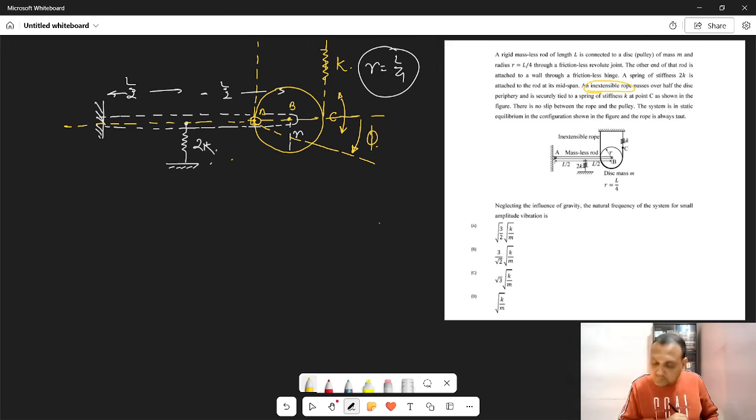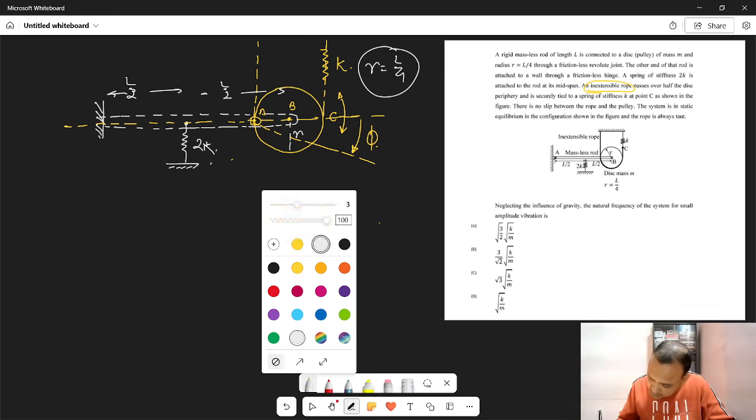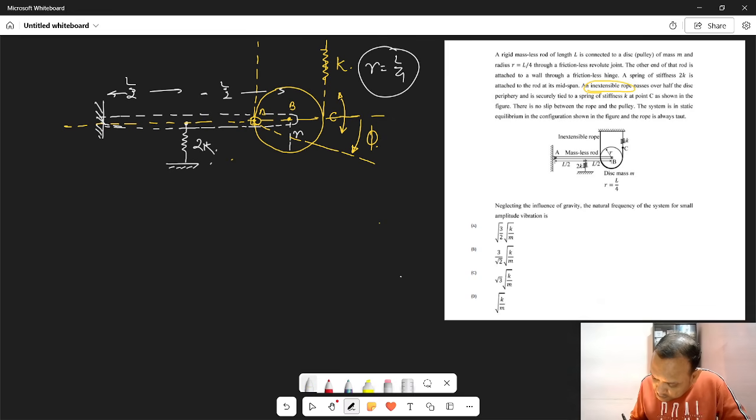So what about the massless rod? मासलेस रॉड इस समय कहाँ होगी? वेयर इट शैल बी? द मासलेस रॉड शैल बी समवेयर हियर, बिकॉज डिस्क का सेंटर यहाँ आ गया होगा. So the massless rod, how much rotation has the massless rod done at this moment? Suppose that is theta. Okay. So what's the relation between these phi and theta?